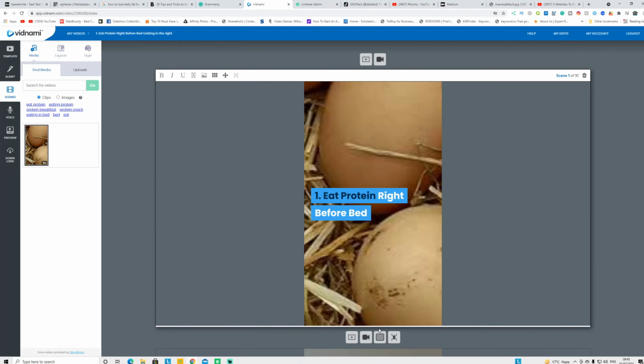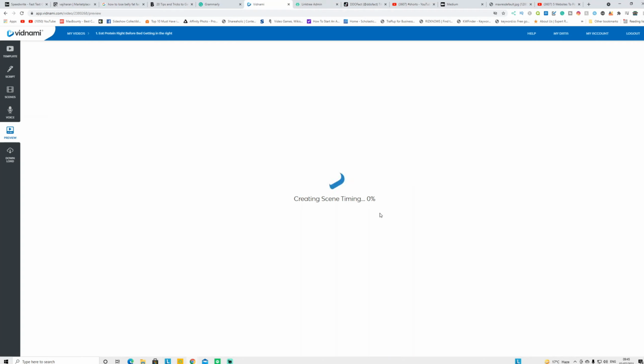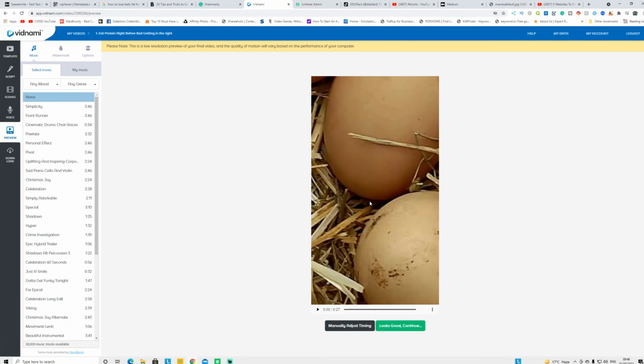Then what you have to do here, click voice and auto voice, select auto voice, and it will add auto voice for your video, guys. Then your video is ready. What you have to do is download that video onto your computer. Now you can see the video is ready. So after you download that, what you're going to do is go to